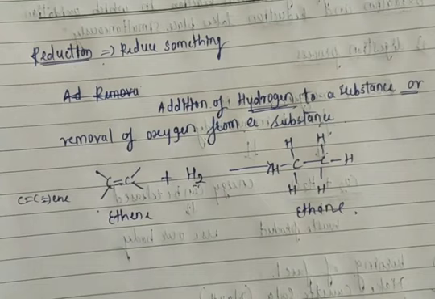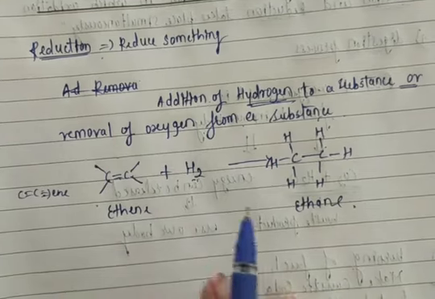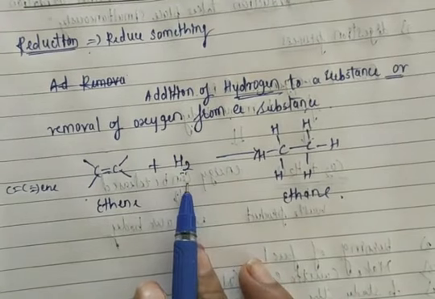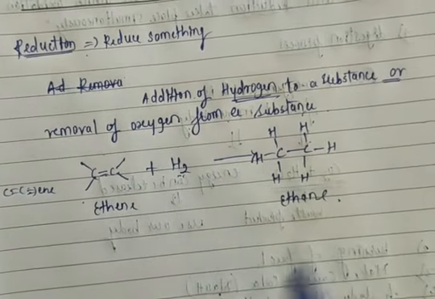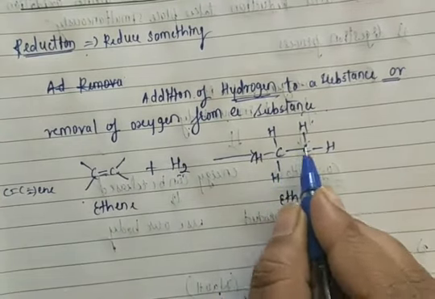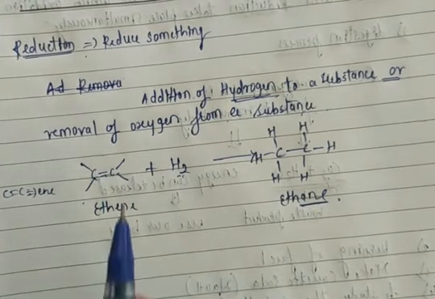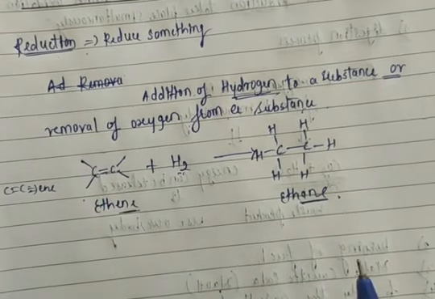What is the example for oxidation? C plus O2. Carbon reacts with oxygen, forming CO2. This is an example of oxidation. What is the example of reduction? Ethene reacts with hydrogen, forming ethane. Why did I write ane here? Because here we have a carbon single bond, so we use the suffix ane. Here we have a carbon double bond, so we use the suffix ene.